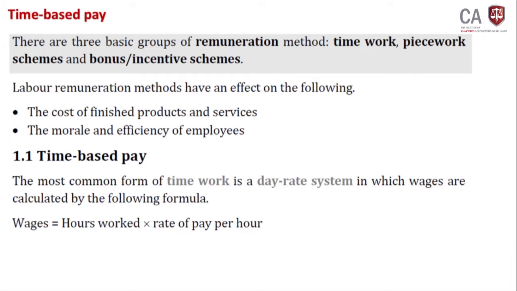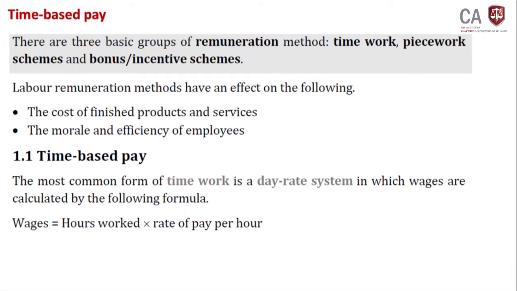Second important point in this slide, if you look at it, labor remuneration method has an effect on the following: salary, in other words labor payments, has direct impact on these two. One is the cost of finished product or service. If this is a finished good item, to convert raw material, plastic, ink, some other direct or indirect material to this finished good, you must incur what? Labor.